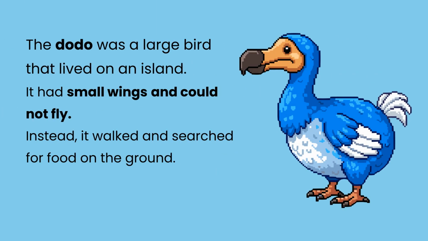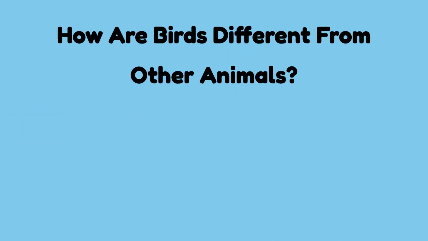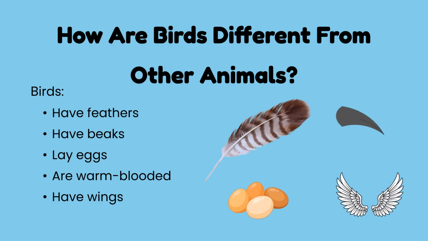The dodo was a large bird that lived on an island and had small wings. It could not fly, so it walked and searched for food on the ground. Let's see who knows the answer. Can you name a bird that cannot fly? How are birds different from other animals? Birds have unique characteristics like feathers, beaks, wings, and they lay eggs and are warm-blooded.